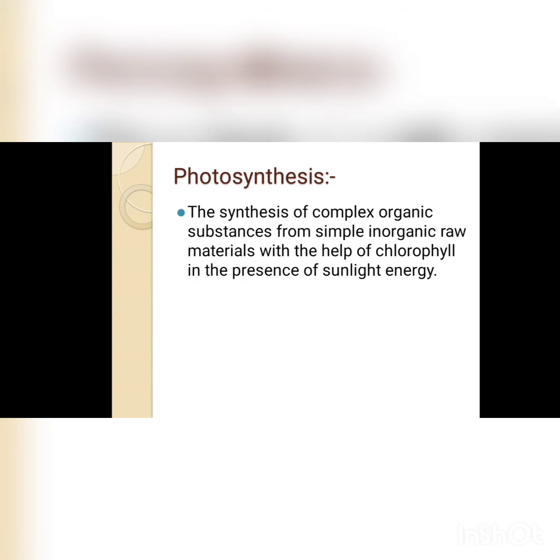So what is photosynthesis? The synthesis of complex organic substances from simple inorganic raw materials with the help of chlorophyll in the presence of sunlight or sun energy. Clear? In the previous slide you have seen that carbon dioxide plus water, these are the simple inorganic raw materials, and after that they are converted into the carbohydrates, which is a complex organic substance. So it is the process through which plants prepare their food, and they are converting sunlight into chemical energy.